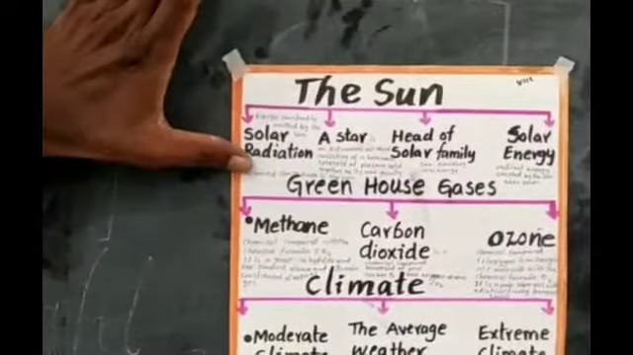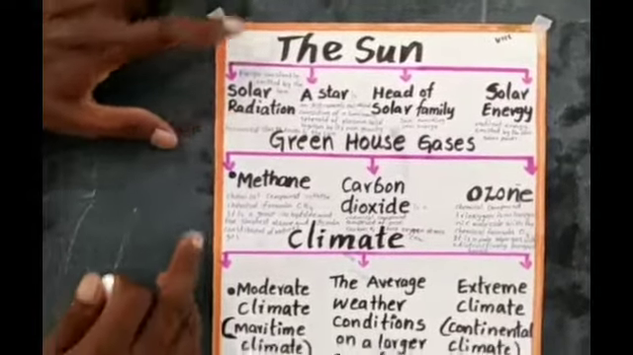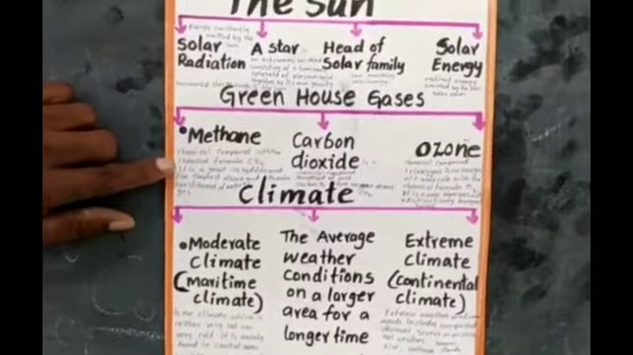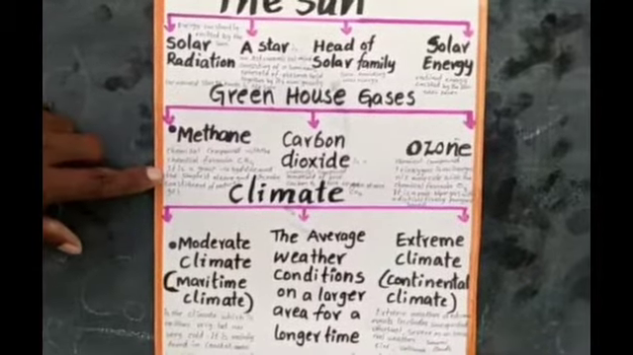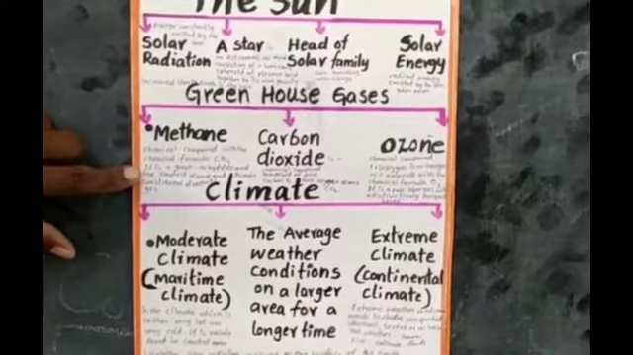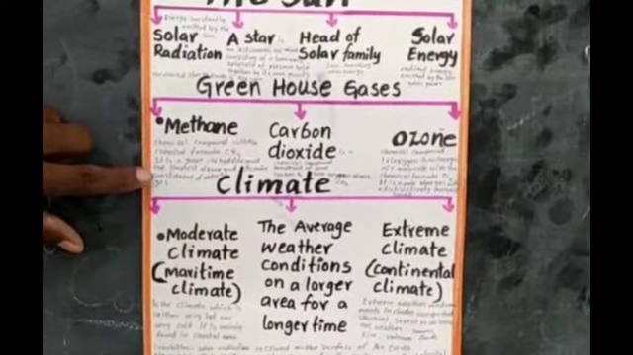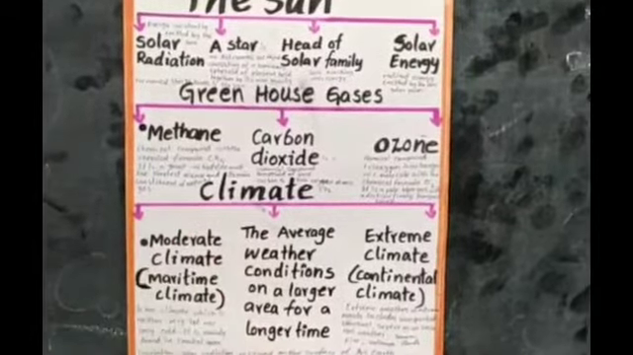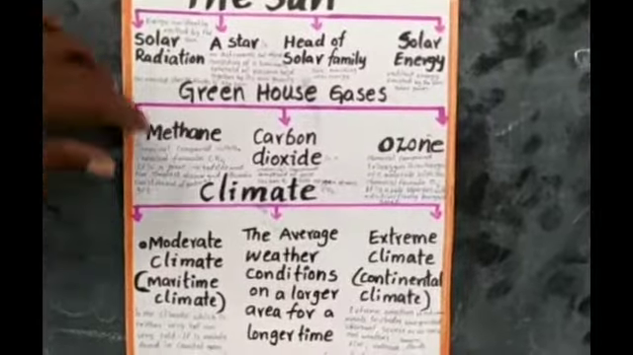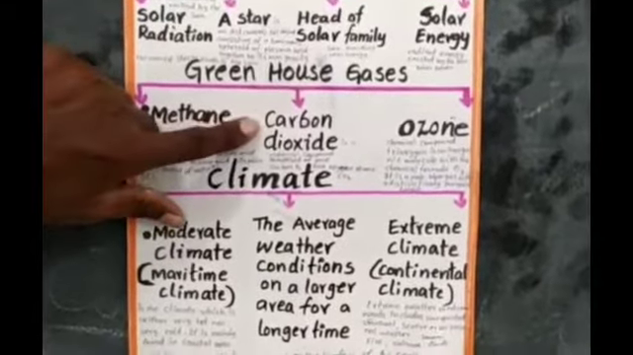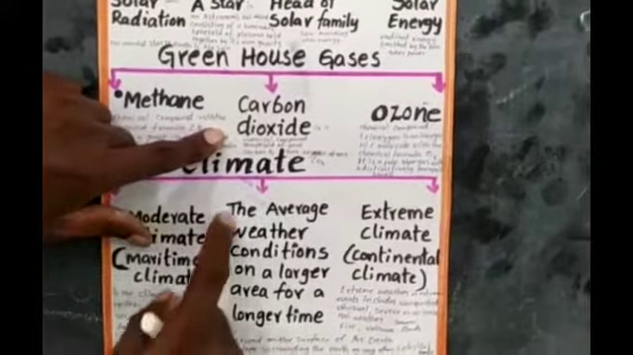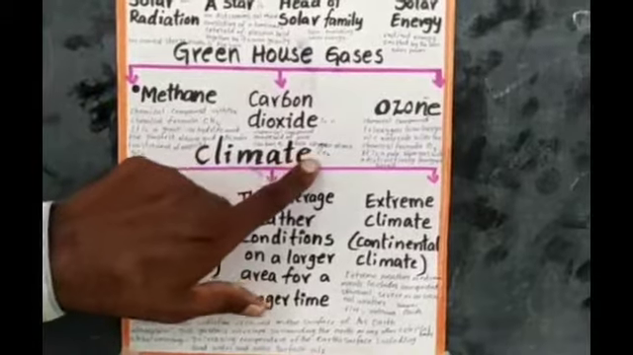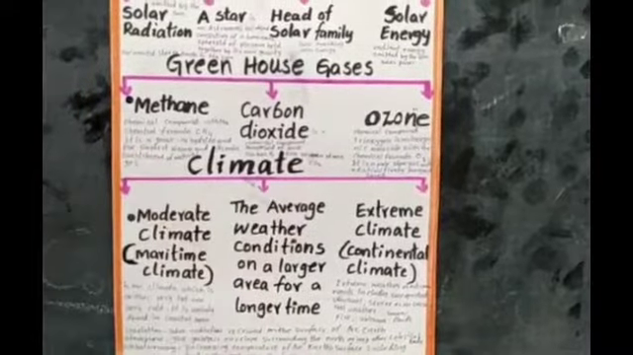So, greenhouse gases. What are the greenhouse gases here? Methane is a chemical compound with the chemical formula CH4. It is in group 14 hydride and the simplest alkane, and the main constituent of natural gas. Carbon dioxide is also one. It is a chemical compound composed of one carbon and two oxygen atoms, called CO2.